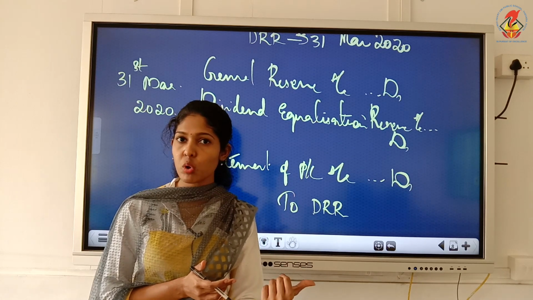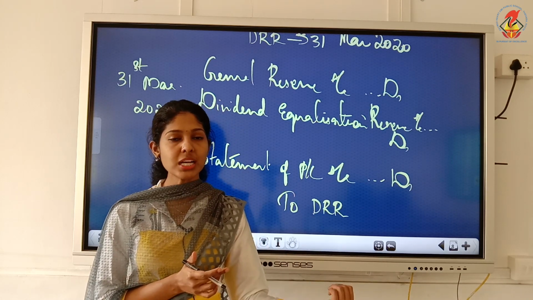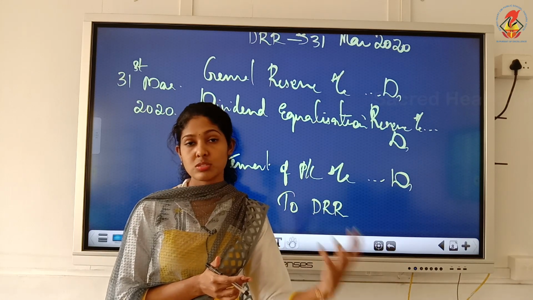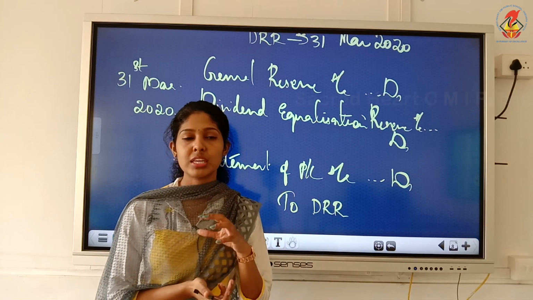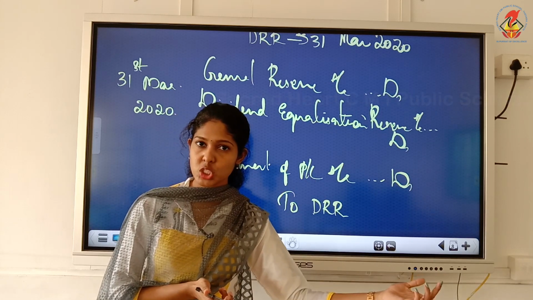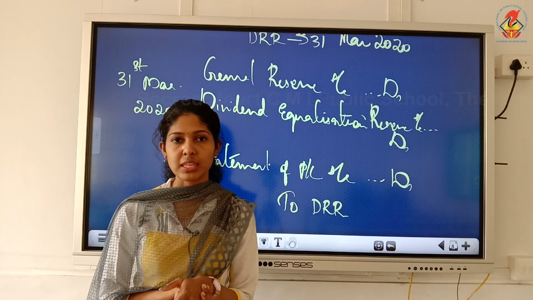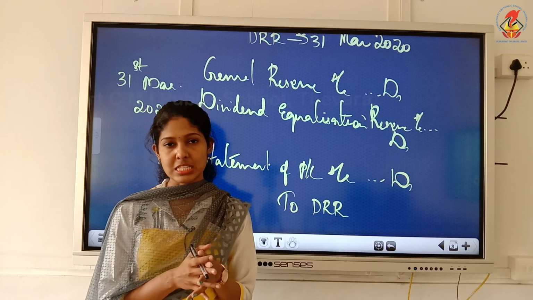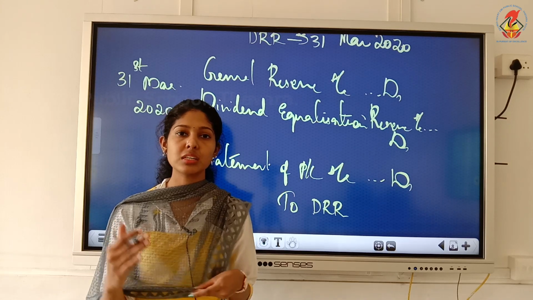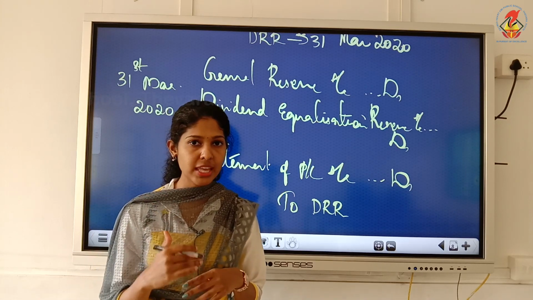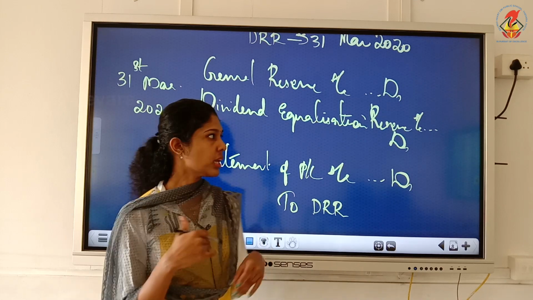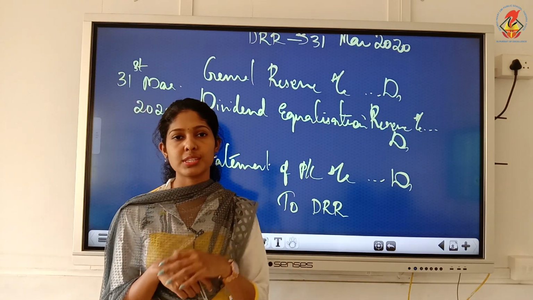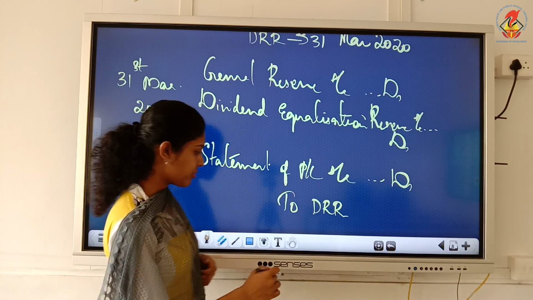Last year we had enough and more, so that time we transferred some amount to the dividend equalization reserve. So in this year we can make use of this reserve amount and pay the dividend. That is for stabilizing or equalizing the dividend, to ensure that regular payment of dividend can be done. So that is dividend equalization reserve. From that also you can transfer amount to DRR. So that is the first step.